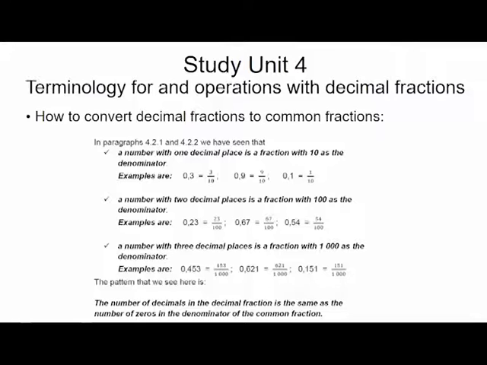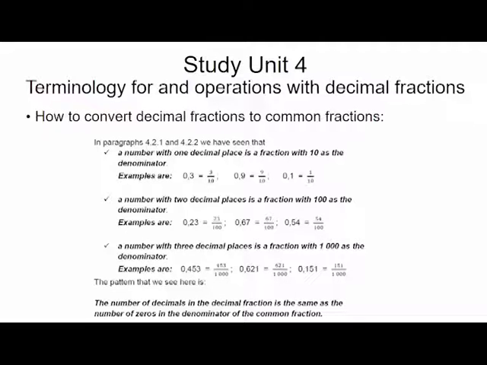In paragraphs 4.2 and 4.22 in your study guide, study unit 4, you'll see that a number with 1 decimal place is a fraction with 10 as the denominator. For example, 0,3. It's only 1 place behind the comma, so that's why it's 3 tenths. 0,9, 1 place after the comma, is 9 over 10, because it is tenths. 0,1 is 1 over 10.